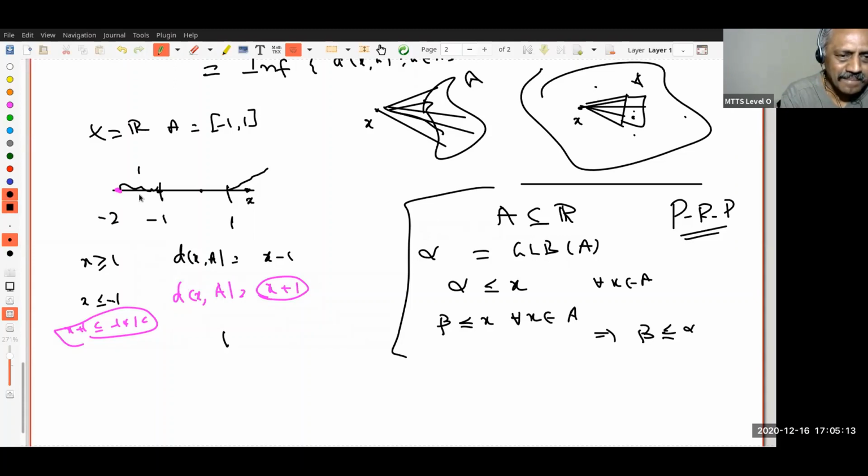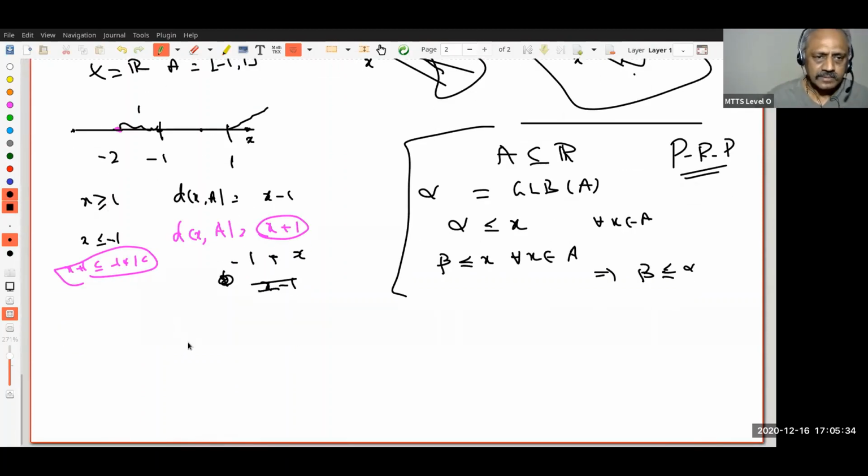Suppose I have minus 3. Minus 1 minus of minus 3 will be plus 3, that will be 2. All right, therefore it is 1 minus 1 plus x, that is x minus 1. Well, I think I'm getting confused.